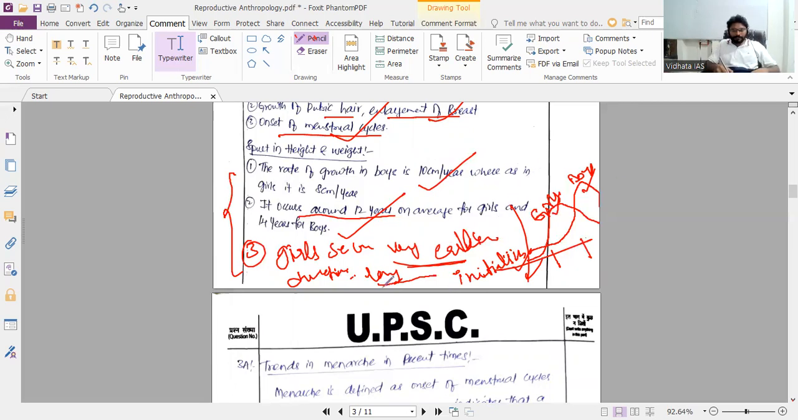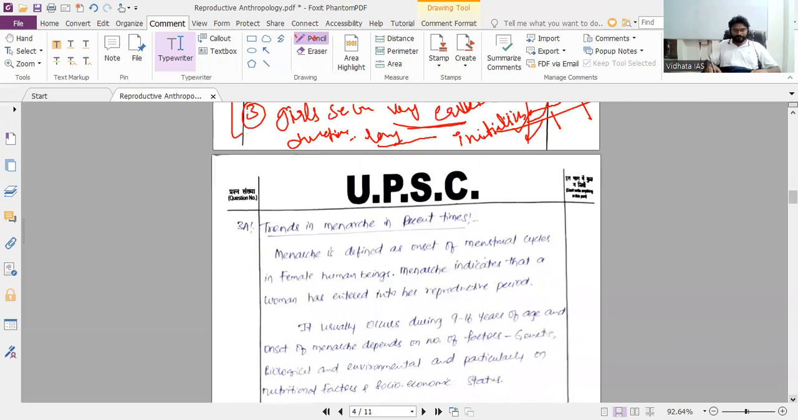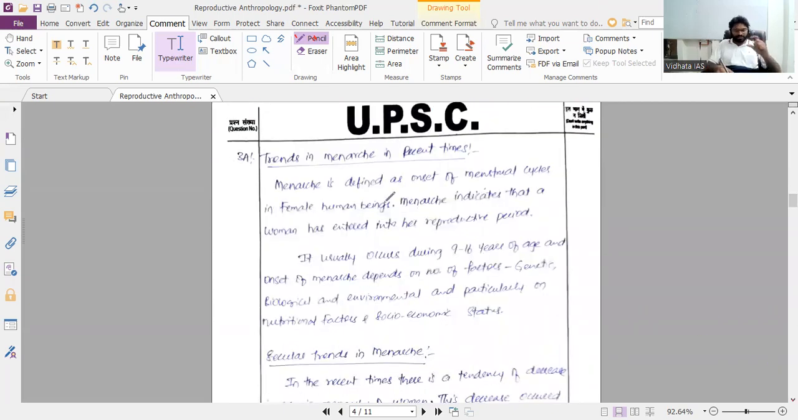After writing the significance, you can add that these biological changes are culturally recognized and taken up as initiation ceremonies for boys and puberty rituals for girls. Because we are integrating biology with culture, your answers become unique. Next, secular trends in menarche in recent times.